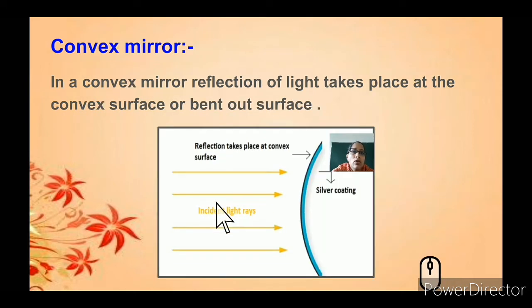So what happens in a convex mirror? In a convex mirror you can see a dome shaped surface. Here also there is a silver coating behind. The reflection of light takes place on the bent out surface: the light hits the surface and is reflected on the convex surface of the mirror.